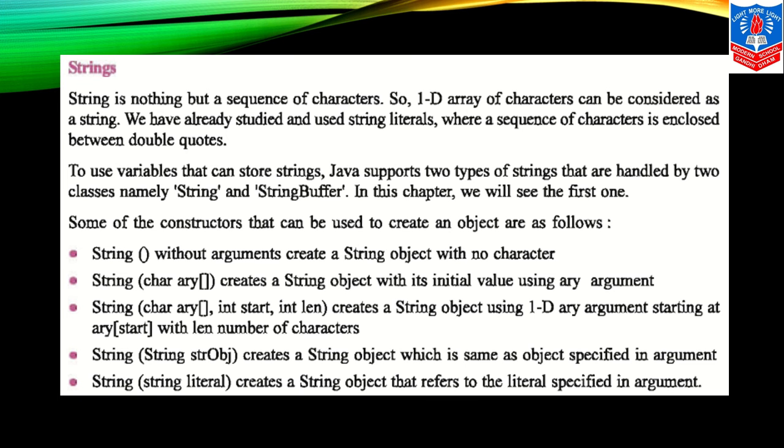String(String strobj) creates a string object which is the same as specified in the argument. String(literal) creates a string object that refers to a literal specified in the argument.